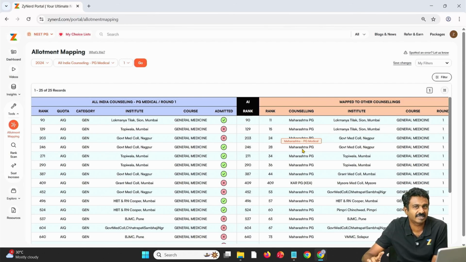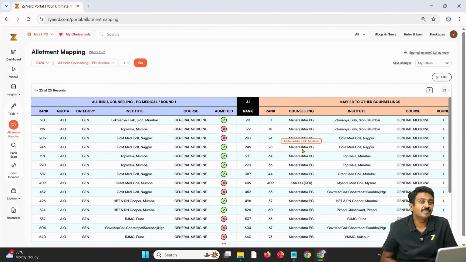You can do this comparison as well to generate the trends, but we always suggest you to go individual allotment wise, and if possible at a later stage you want to confirm, you can even check with the candidate or the institute on whether this particular rank candidate has actually joined physically there. If they have joined, then it is a different decision for you. If they have not joined, then it is a different decision for you. That will help you. So this is how we look at it.